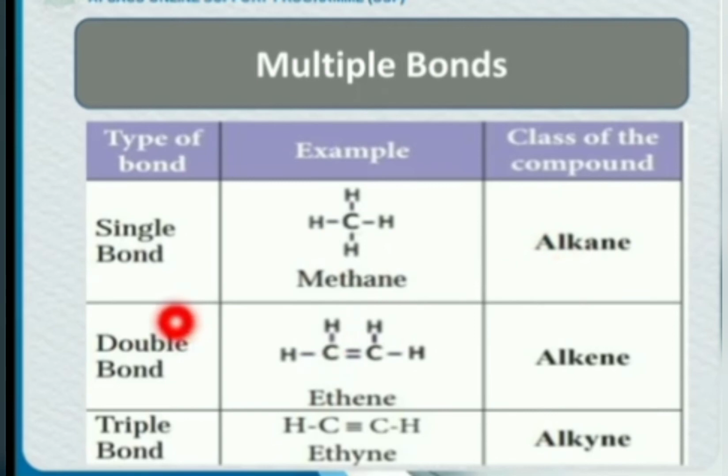In another family, carbon-carbon will form a double covalent bond. 2 pairs of electrons will be shared between 2 carbon atoms. And this family or compound name is alkenes. And triple covalent bonds mean 3 pairs of electrons will be shared between carbon-carbon and the others will be shared with hydrogen, and they are termed as alkynes.